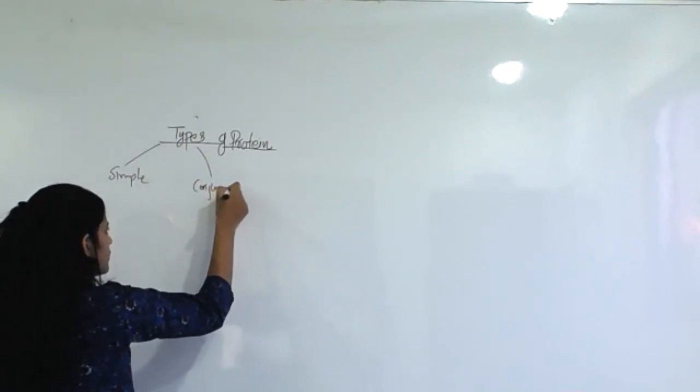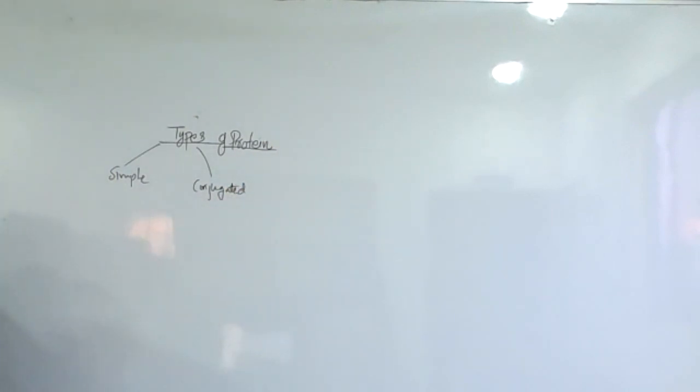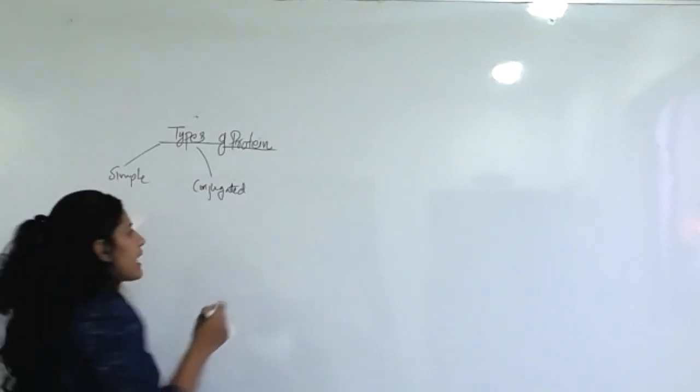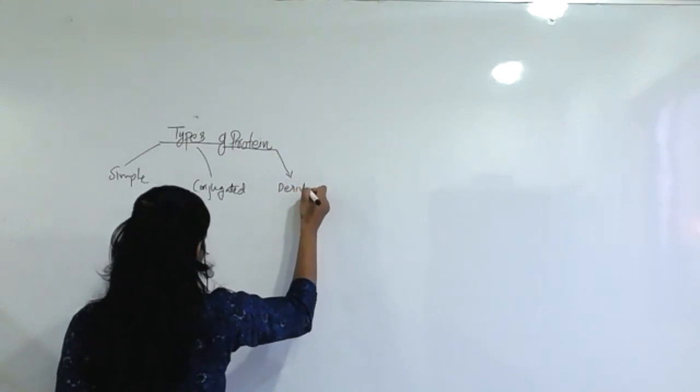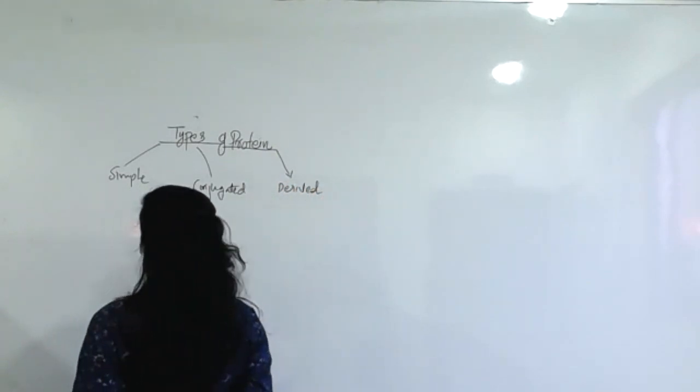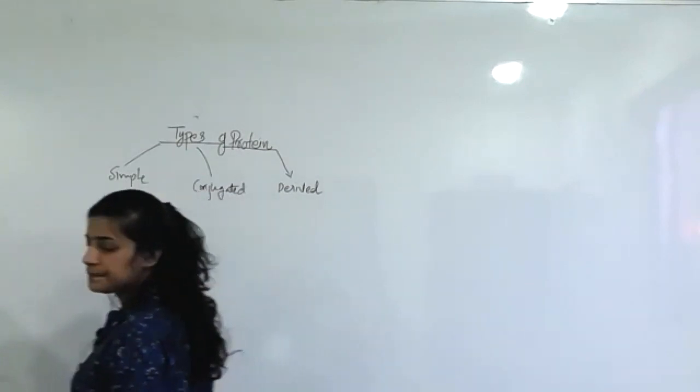Simple type, I will tell you the definition. Simple, conjugated, and the next one is derived.